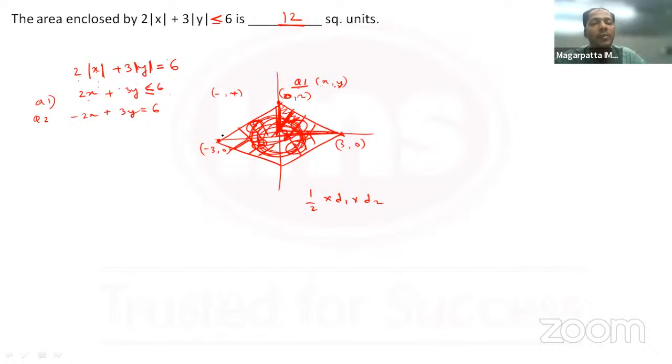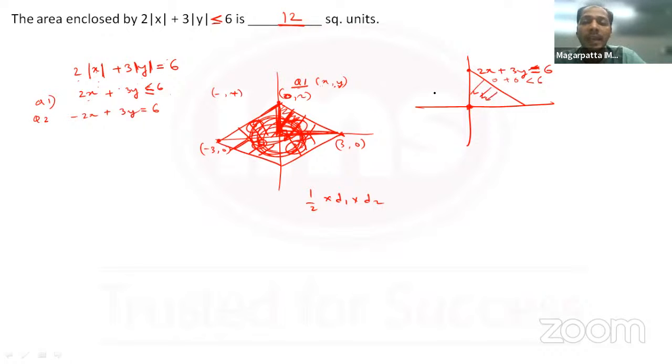Okay. For those who have a doubt, how do you check which region would be the greater than one or the less than one? Just a quick hint. Let me draw the diagram again. This was the line 2x plus 3y equal to 6. We had to find out which part is less than and which part is greater than. So we know this point, the origin, is on this side. Let me put x equal to 0 and y equal to 0. If I put x equal to 0 and y equal to 0, 0 plus 0 is less than 6, right? So therefore this is on the less than side.